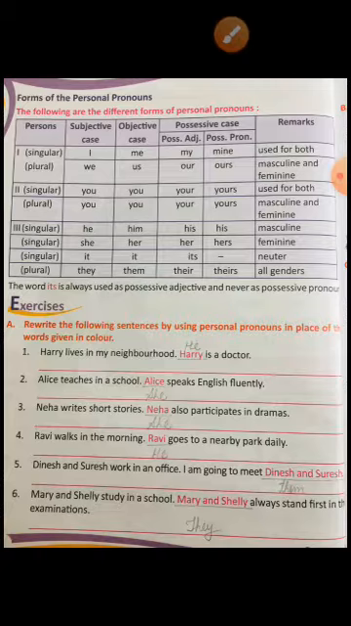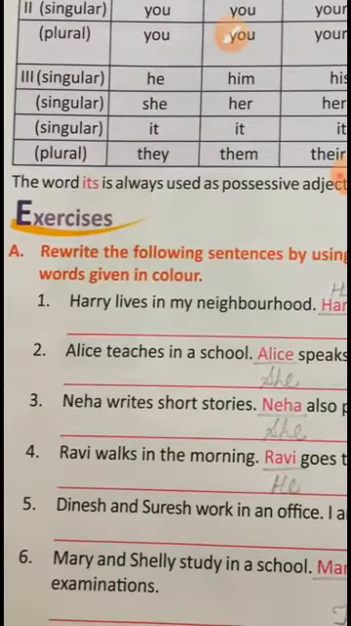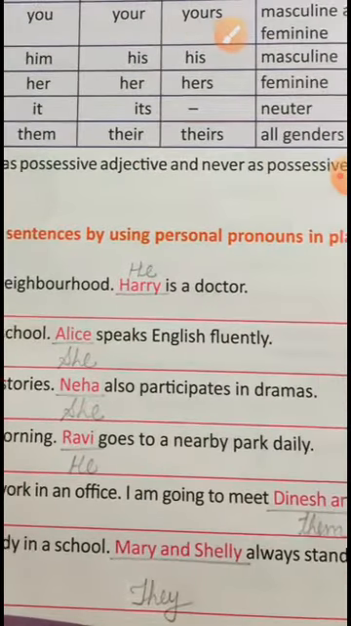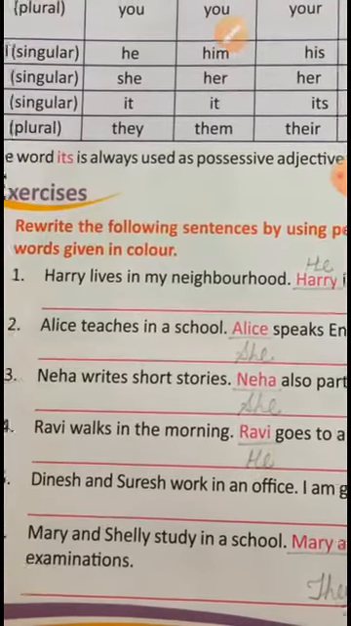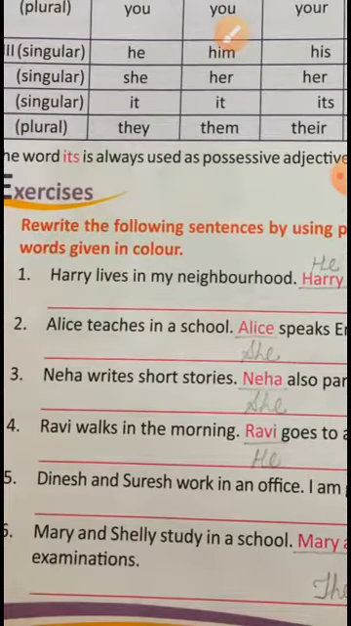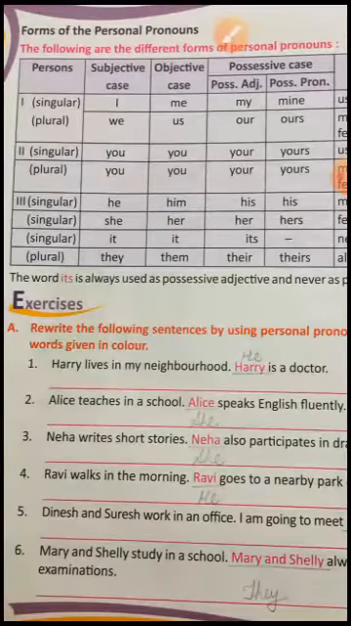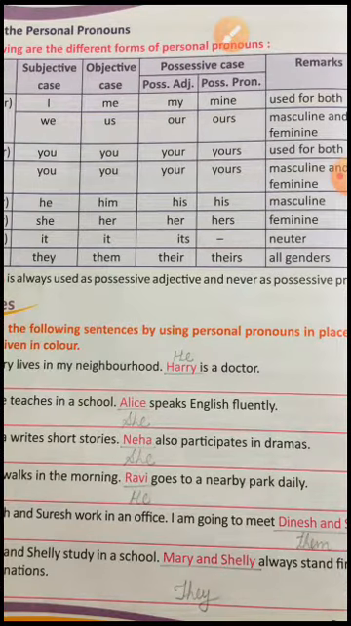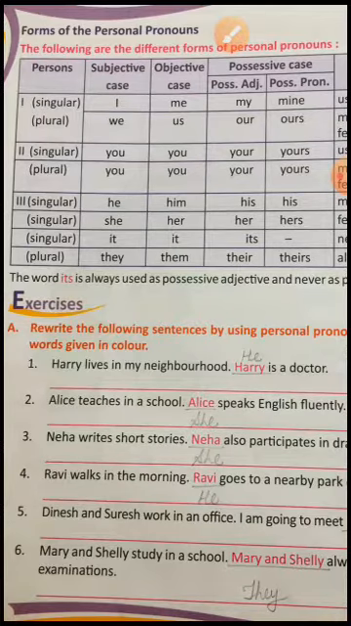Now what we have to do in exercise number A: you have to rewrite the following sentences by using personal pronouns in place of the words given in color. Okay, you all have to write the full sentence again, and write it small. Don't spread it; it should come within the line. So, Harry lives in my neighborhood. Harry is a doctor. So no need to write Harry again. Harry lives in my neighborhood. He is a doctor.